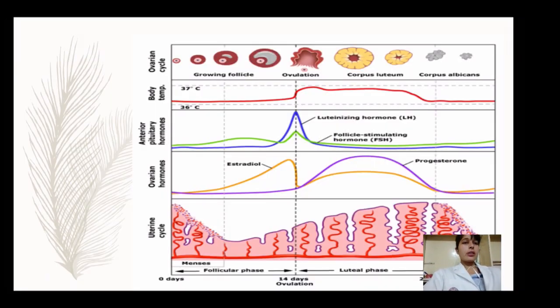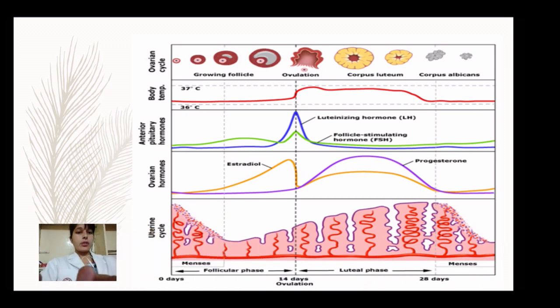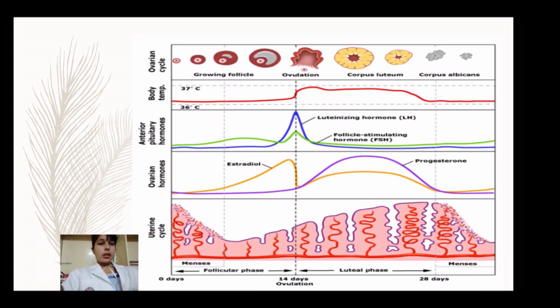Now through this picture, briefly we will understand what a menstruation cycle is. Here in this picture, at the last you will see 0 days to 28 days. As I already told you, the average duration of the menstruation cycle is 28 days. The last graph is the uterine cycle. Uterine cycle means the changes that occur in the uterus during the whole menstruation cycle.